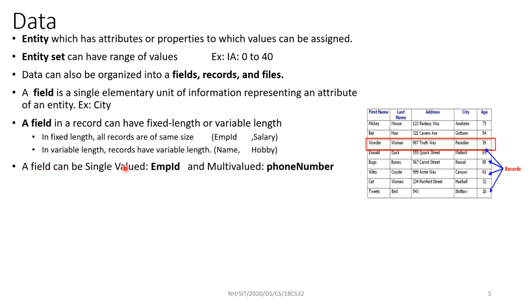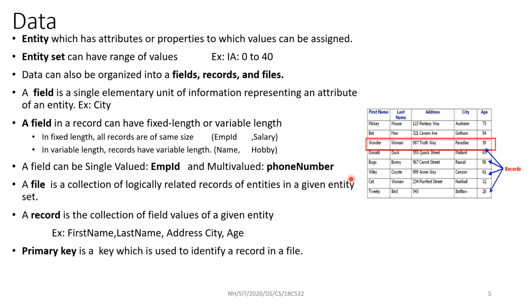A field can be single valued, like employee ID. It is unique, like your USN. No two students have the same number. Then some things are multi-valued. As I told earlier, mail ID. One employee can have more than one mail ID, more than one phone number, more than one language they can communicate in. Or if you take computer languages, one can have knowledge of C or C++ or Java. These are all multi-valued.